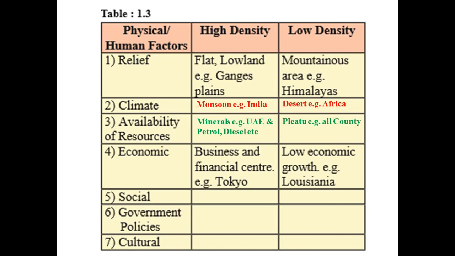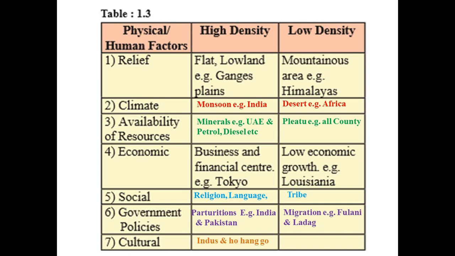Economic, business and financial center, example Tokyo; low economic growth, example Louisiana. Number 5, social: religion, language, tribe, government policies, partition, example India and Pakistan. Migration, example Fulani and Ladakh. Cultural, number 7, Indus and Hoang-ho River, Inca.